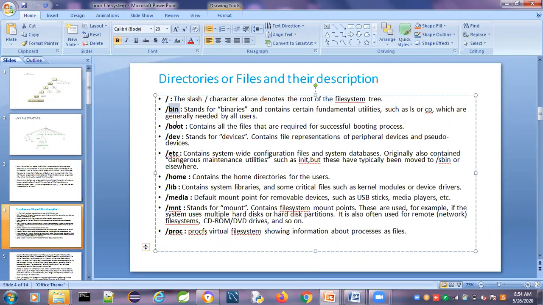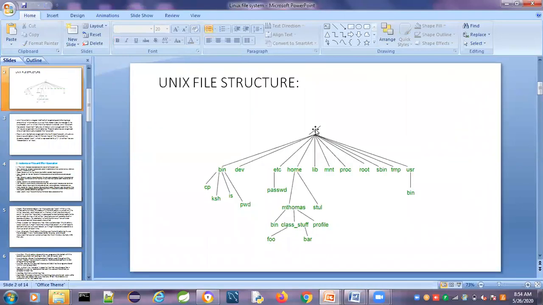Under this one, these are all the subdirectories. This is the main directory, and under it are the subdirectories: bin directory, boot directory, dev, etc, home. We have already seen these here, right? So this is the main root directory, and these are all the subdirectories.